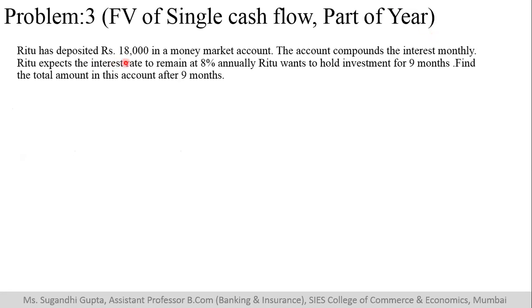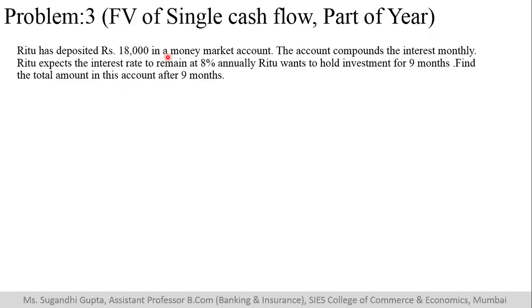Ritu has deposited rupees 18,000 in a money market instrument. The account compounds interest monthly. So the compounding is taking place monthly. And the present value of investment that she is doing is 18,000. Ritu expects the interest rate to remain at 8% per annum. This is R. Ritu wants to hold investment for a period of only 9 months. Find out the total amount in her account after 9 months.